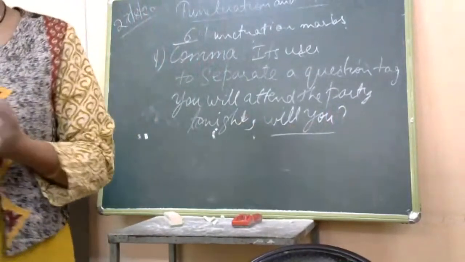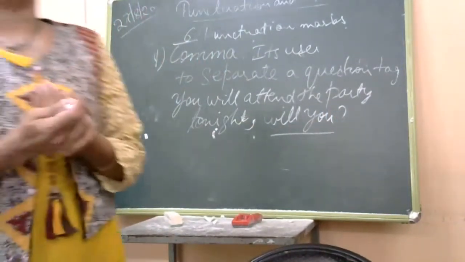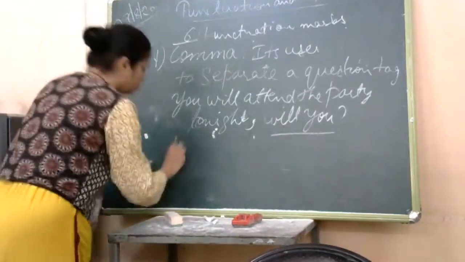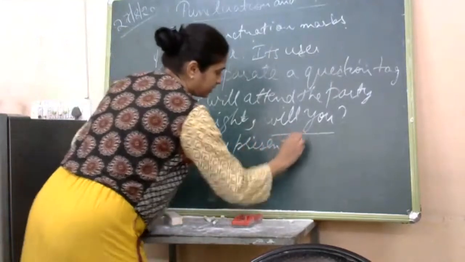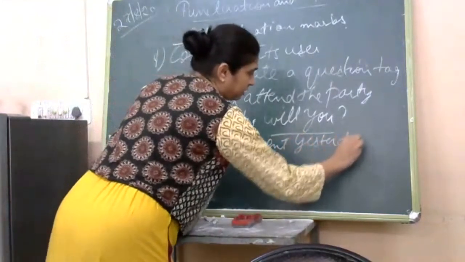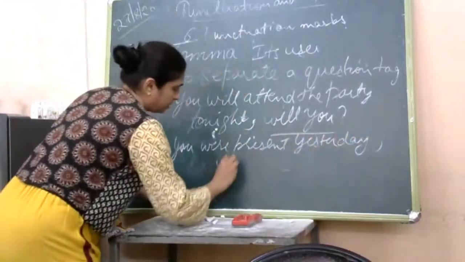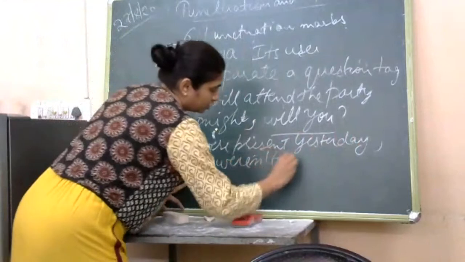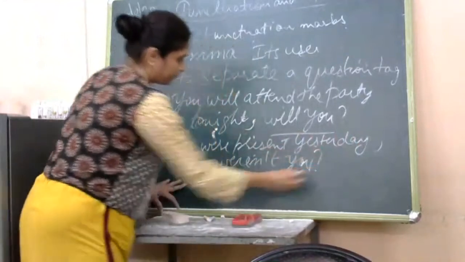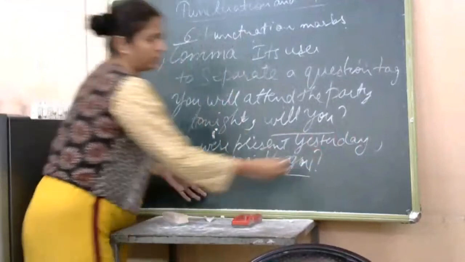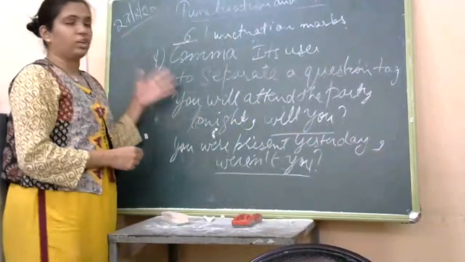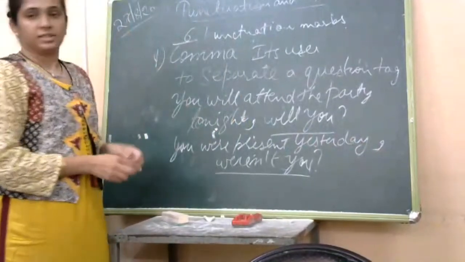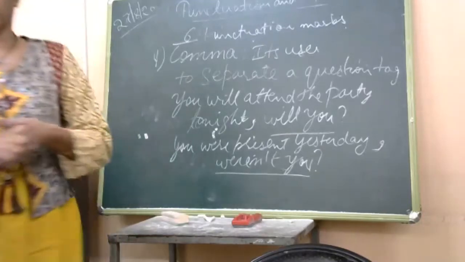And we can also give more examples like, you were present yesterday, comma, weren't you? Now see, again, this is a question tag, and before it we have used a comma. So this is one of the other important uses of comma, that is, when do we use a comma in a given sentence. Is it clear? You can also give the examples in the chat box.